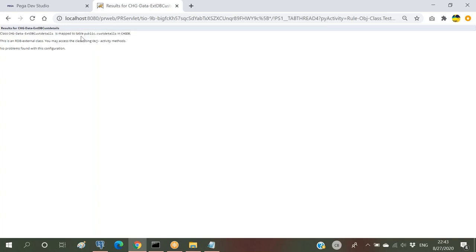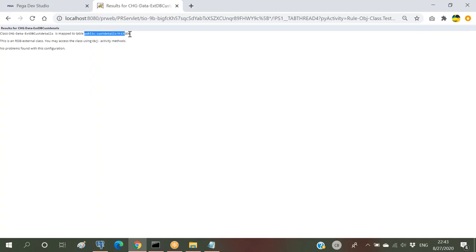This will be a new thing for you. All the time we'll be having something like pr underscore pc underscore, but now I'm trying to map this particular class with an external table. Here, the message below we can see: this is an RDB external class. We can make use of the obj methods also.